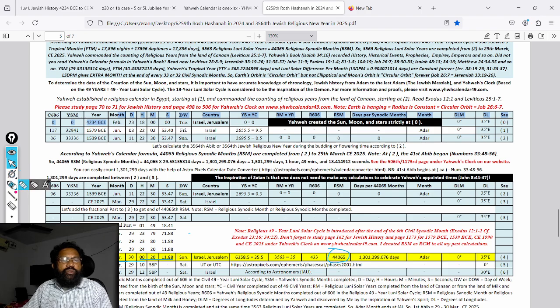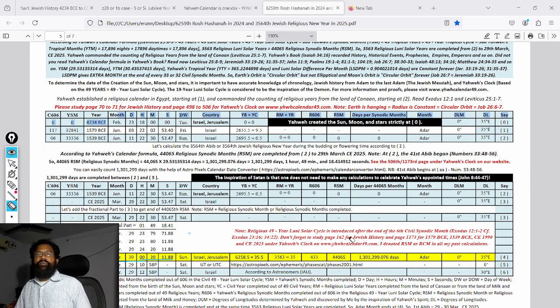The Jewish rabbis are misleading the Jewish people with the help of the Grecian 19-year lunar solar cycle. Jewish people forgot Yahweh's calendar formula, which is written in Leviticus 25, verses 8 to 9. This is the time to restore Yahweh's calendar formula in our time. So let us keep the appointed times of Yahweh at the right time henceforth.